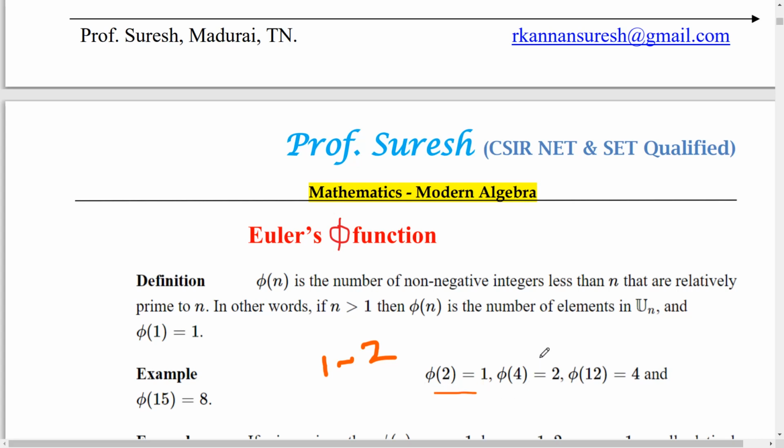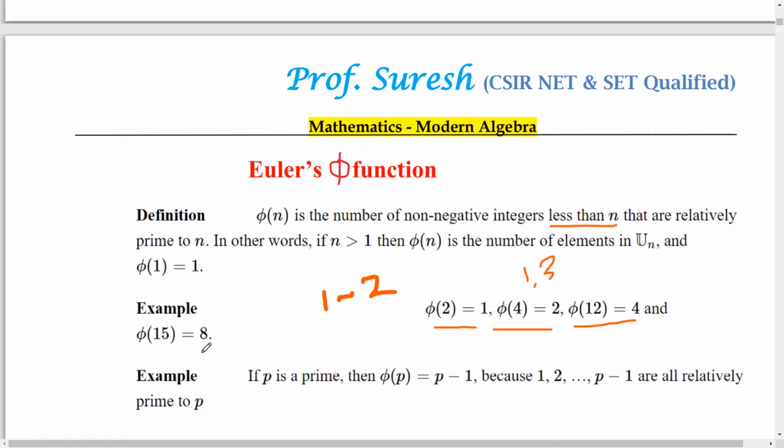So what about phi of 4? 1 is relatively prime to 4. 2 is not relatively prime to 4 because the GCD of 2 and 4 is 2. And then 3 is relatively prime to 4. Except 1, no number is relatively prime to itself, therefore you cannot check this number 4. So check up to 3. That's why we are putting less than here. If you take one number, find out up to less than n, not less than or equal to n. So 1 and 3 only. So phi of 4 equals 2. Likewise, like this we can find phi of 12, 4 numbers are there, and phi of 15 equals 8.